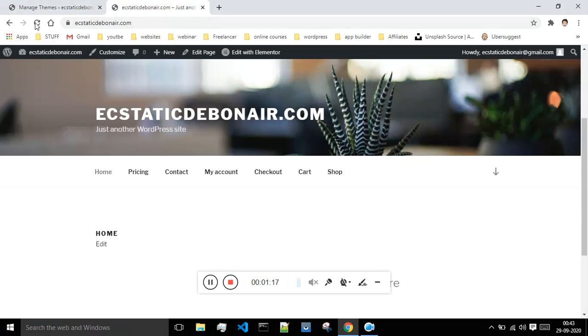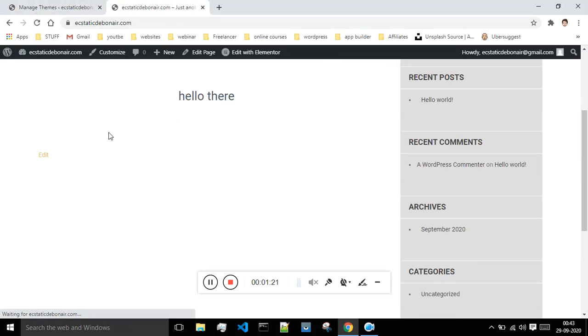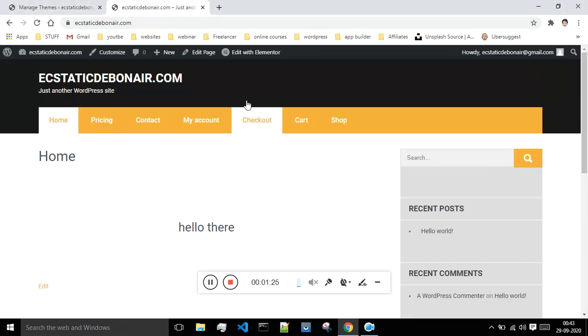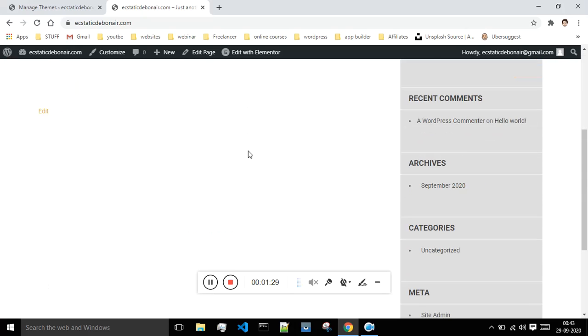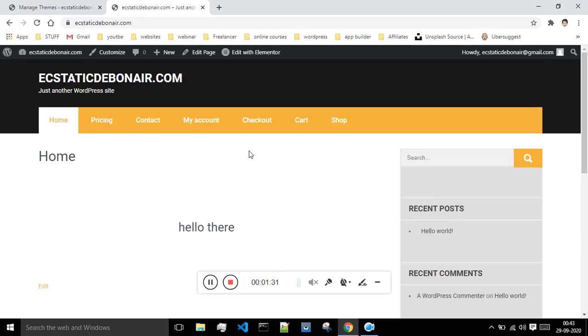and now if I go over here and refresh my website, this is the theme which was installed by me, and this is how it looks. If you want, you can customize it, and I will show you guys exactly how to do the customization. So this is how you can change the theme of your website, and you can even customize it. I will show you how to do that in our future classes step by step.